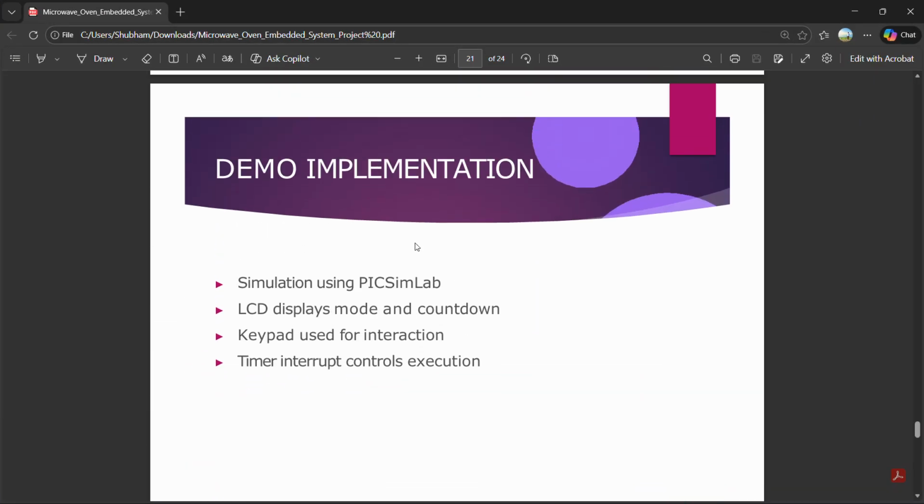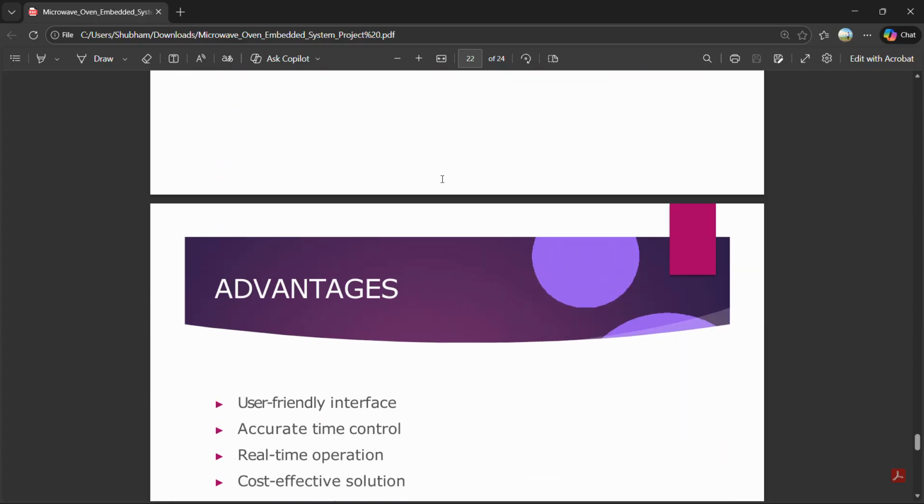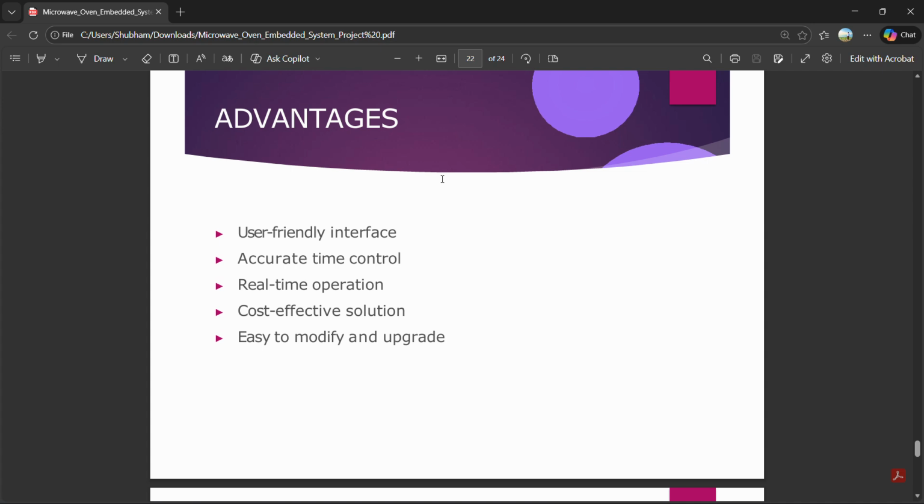These are the results after the demo implementation. Next one is the advantages: user-friendly interface, accurate time control, real-time operations, cost-effective solution, and easy to modify and upgrade. The system is easy to operate, provides accurate timing, and is cost efficient. It can be modified easily. It is suitable for embedded applications and learning.